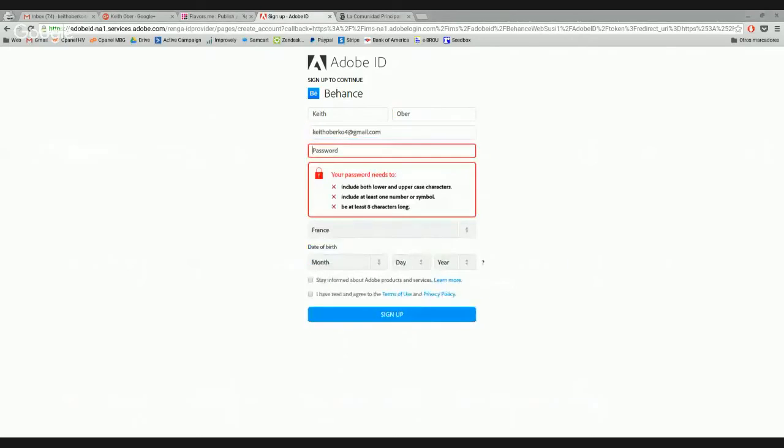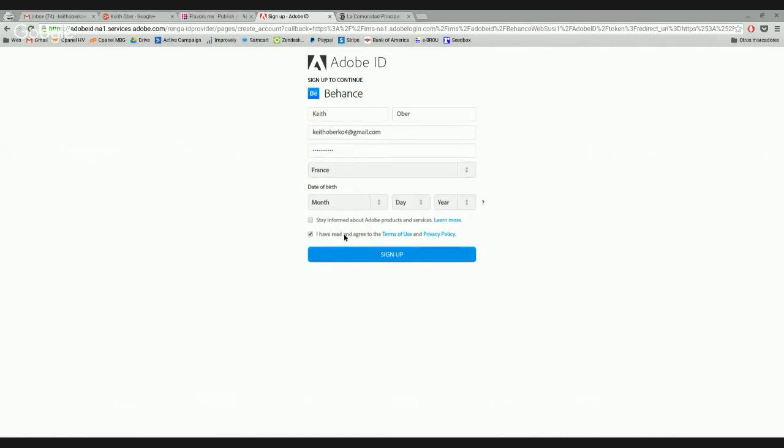Boom, the password. I'm going to use this one. And where's this guy from? From the US, United States. Boom, and date of birth is.